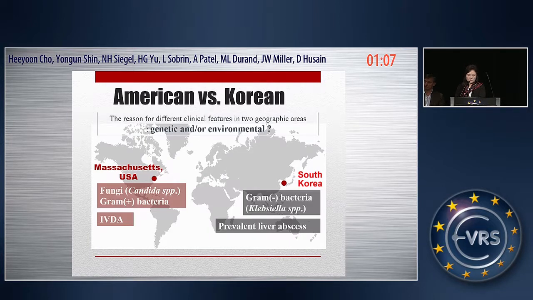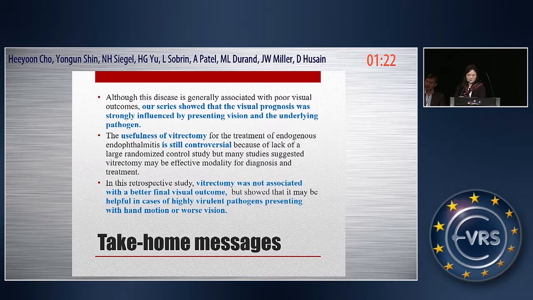The reason for different clinical features in the two geographic areas could be genetic and/or environmental. We found that the causative organisms were similar to previous studies. Although this disease is generally associated with poor visual outcomes, our series showed that the visual prognosis was strongly influenced by presenting vision and the underlying pathogen.